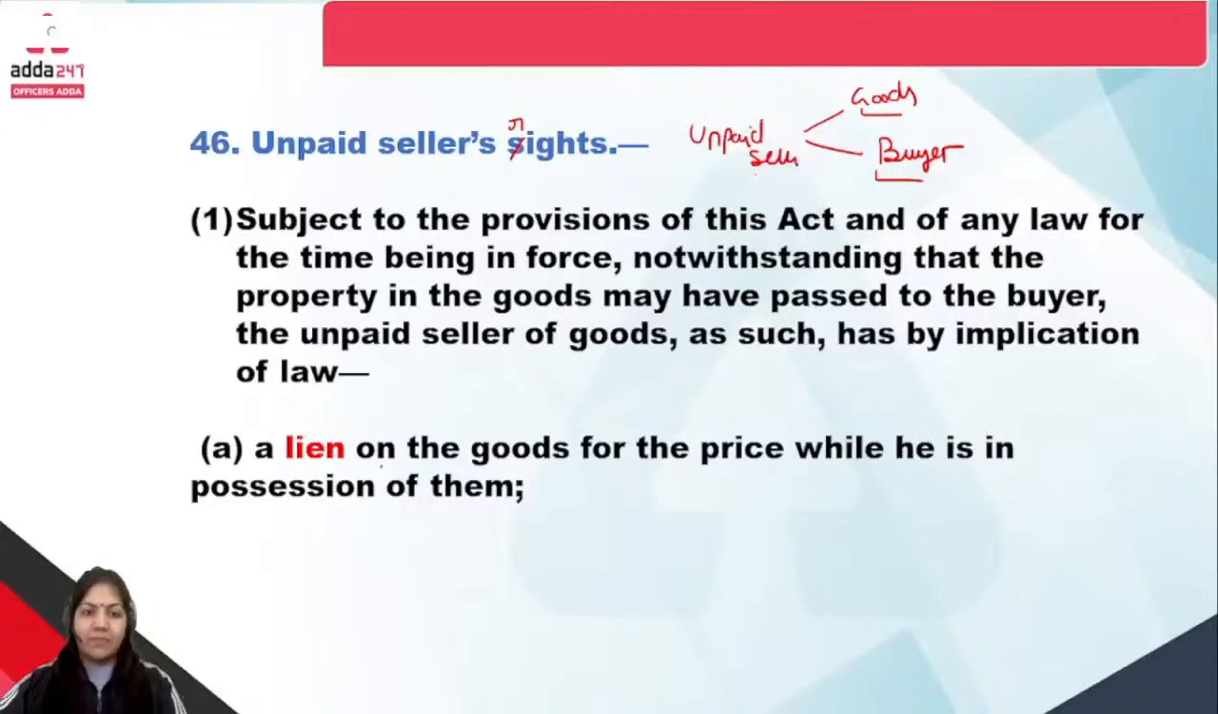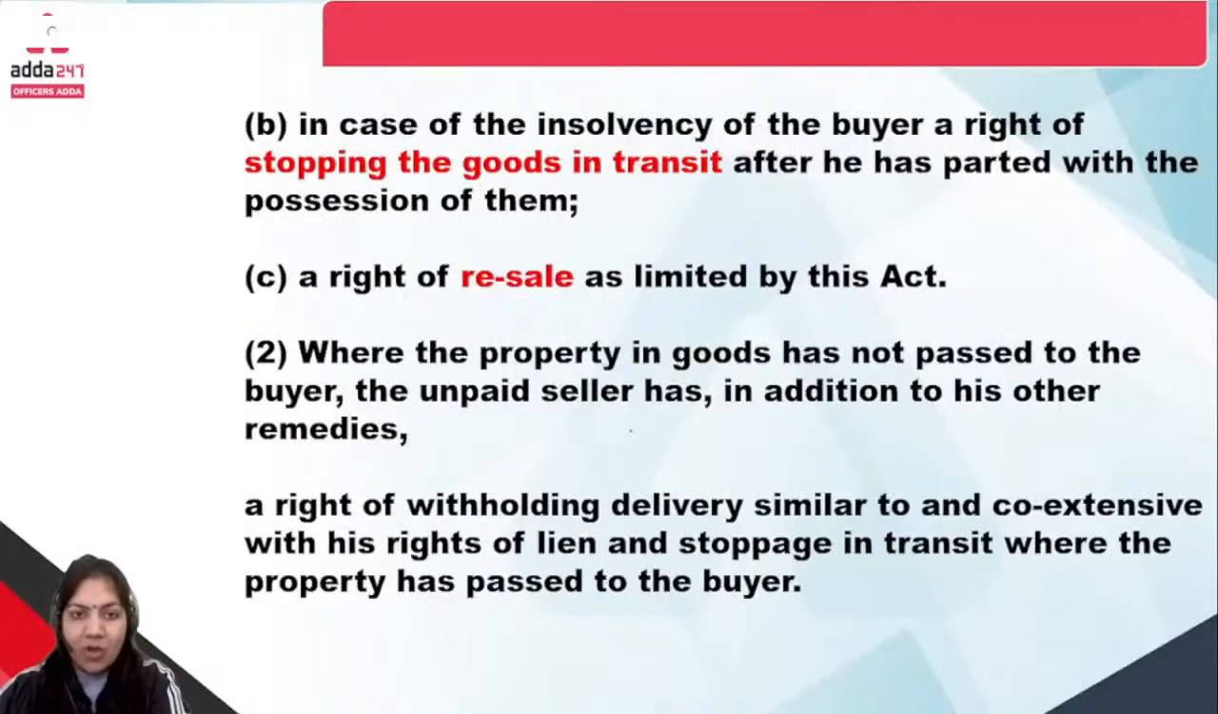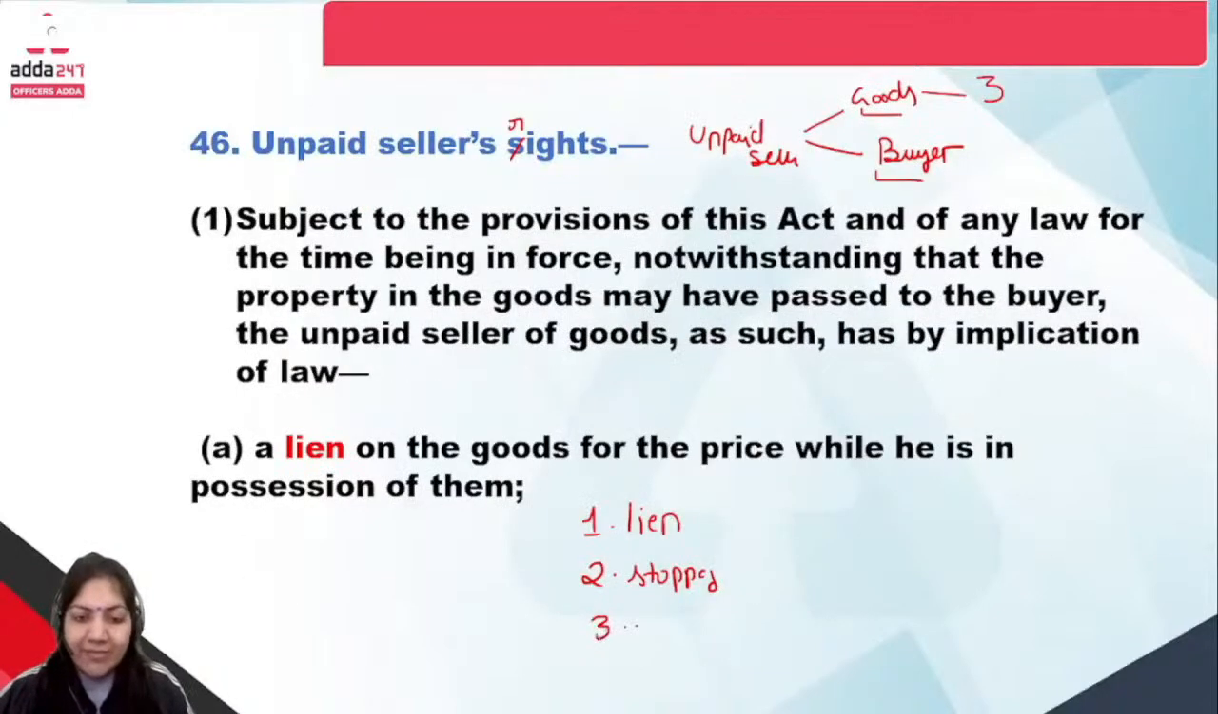Okay, now see. First of all, if we talk about the rights against the unpaid seller toward the goods, three rights are there. We have to discuss three rights. The first one is lien. Second one is stoppage. And third one is resale. These are the three rights against the goods.